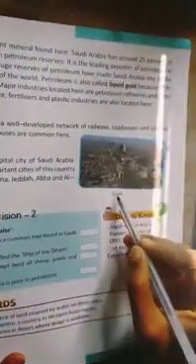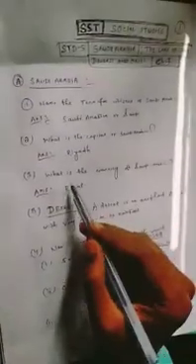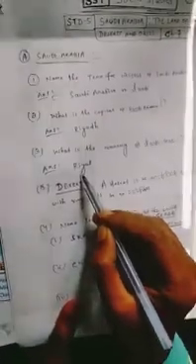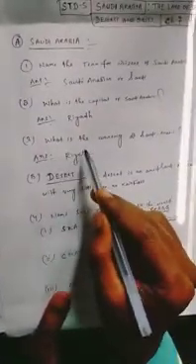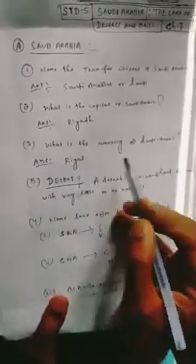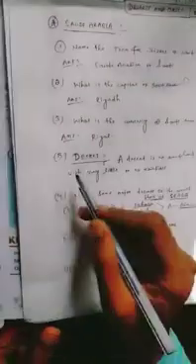Look at the picture: Riyadh, the capital of Saudi Arabia. Next question: What is the currency of Saudi Arabia? Riyal. India's currency is the rupee, Bangladesh's is the taka. What is the currency of Saudi Arabia? Riyal. Then number 3, desert. A desert is an arid land area with very little or no rainfall.